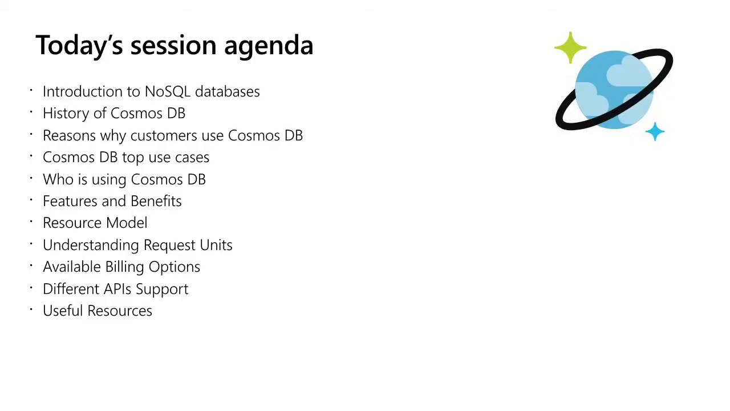So in today's agenda, we are going to focus on introduction to NoSQL databases, history of Cosmos DB, and reasons why customers use Cosmos DB, and some of the top use cases for Cosmos DB, and who are the top customers using Cosmos DB, and the exciting features and benefits of Cosmos DB, a little bit on resource modeling, and understanding the most important topic, request units, and what are the available billing options in Cosmos DB, and what are the different API supports for Cosmos DB, and some of the useful resources for your reference.